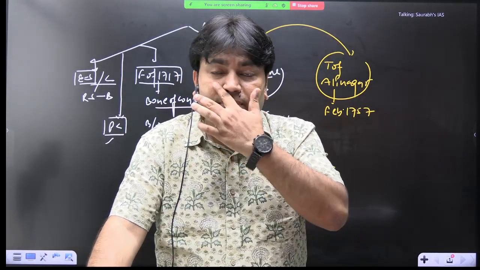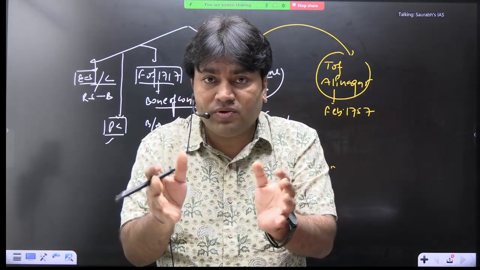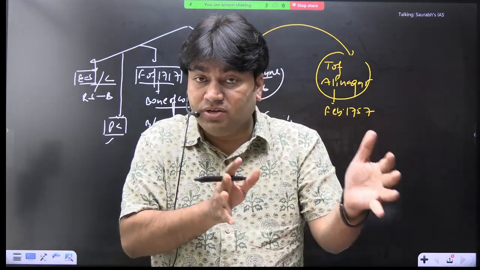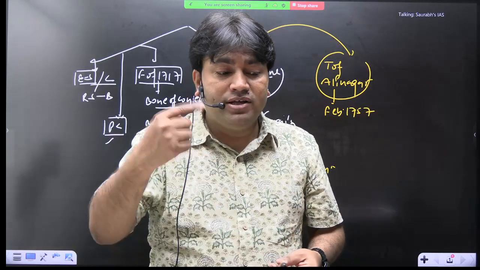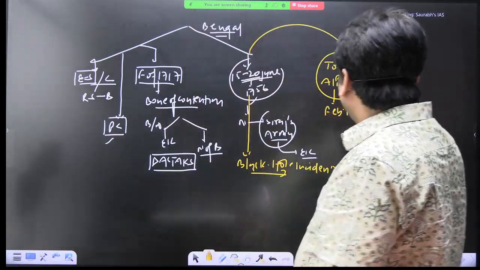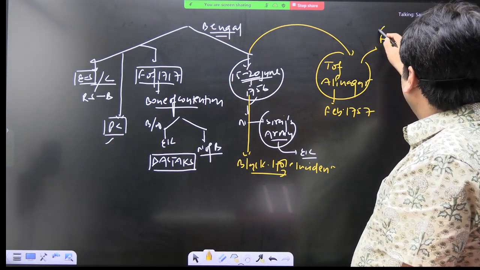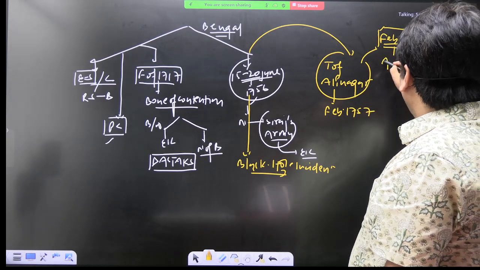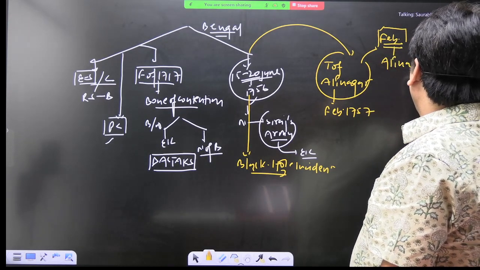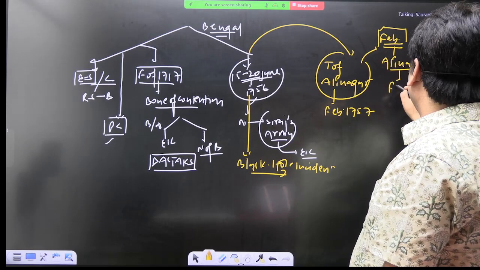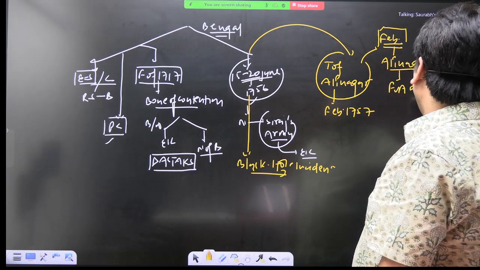Now the East India Company will get reinforcements from Madras and from Bombay, and in the month of Feb they will again re-establish their lost control over Alinagar. They will again re-establish their lost control over Fort William.